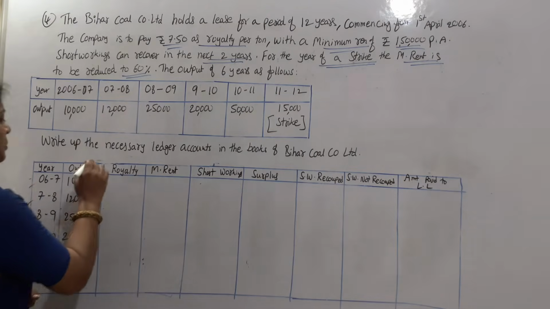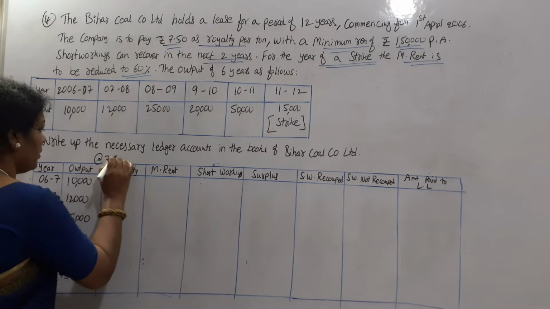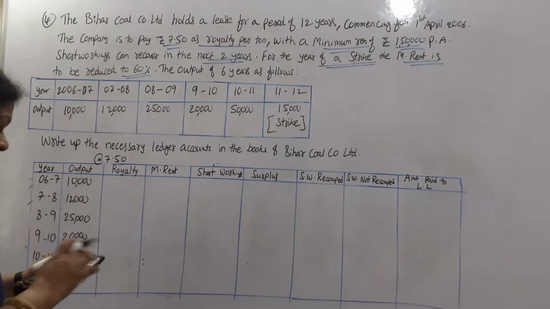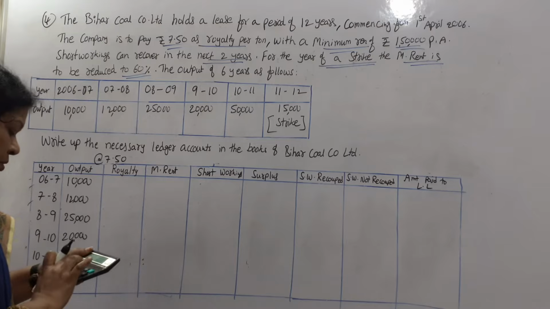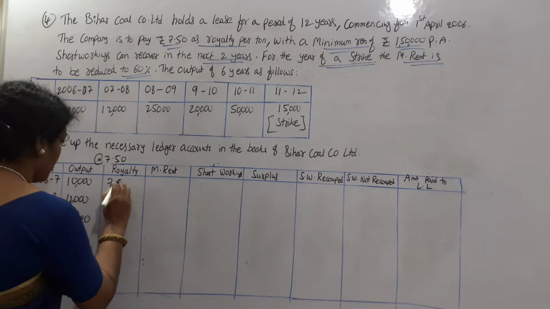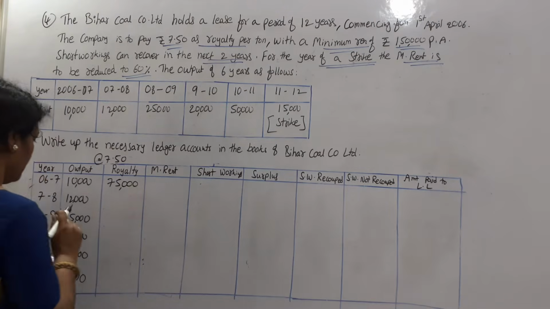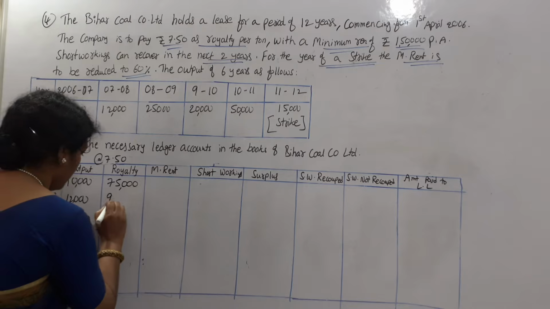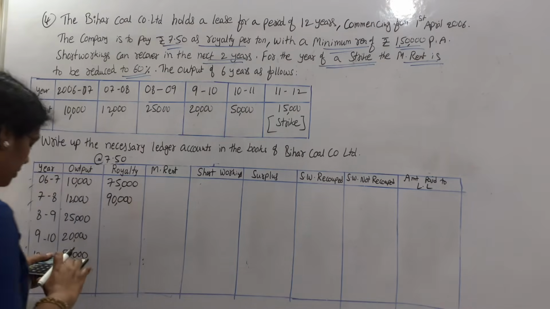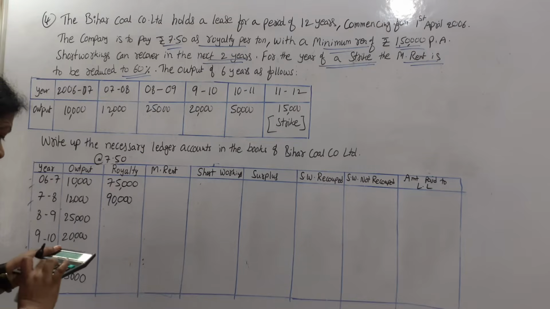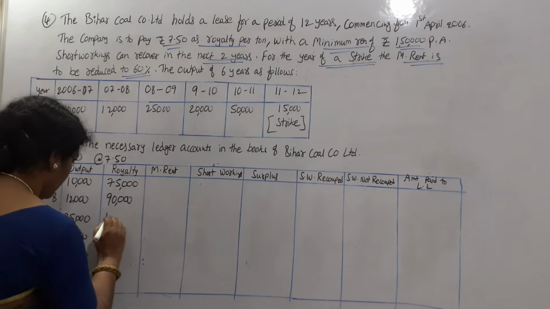Royalty at the rate of 7 rupees 50 paisa. Let's calculate the royalty. 10,000 into 7.50 comes to 75,000 here. Next, 12,000 into 7 rupees 50 paisa is 90,000. 25,000 into 7 rupees 50 paisa is 1,87,500.